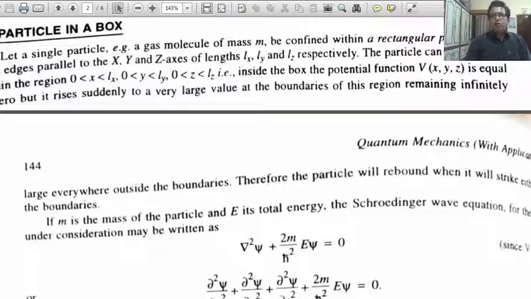We are going to discuss problems of Schrodinger equation. So, what is the problem of particle in a box? Suppose that a single particle, you all know that Schrodinger equation is written or given for a particle of mass m.